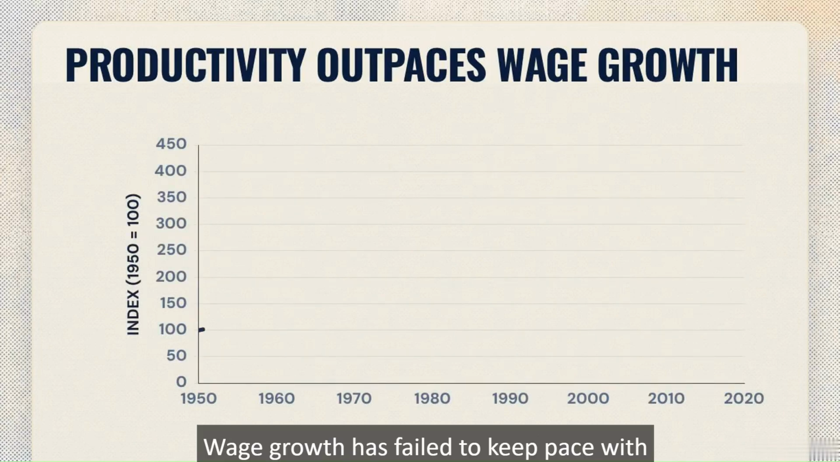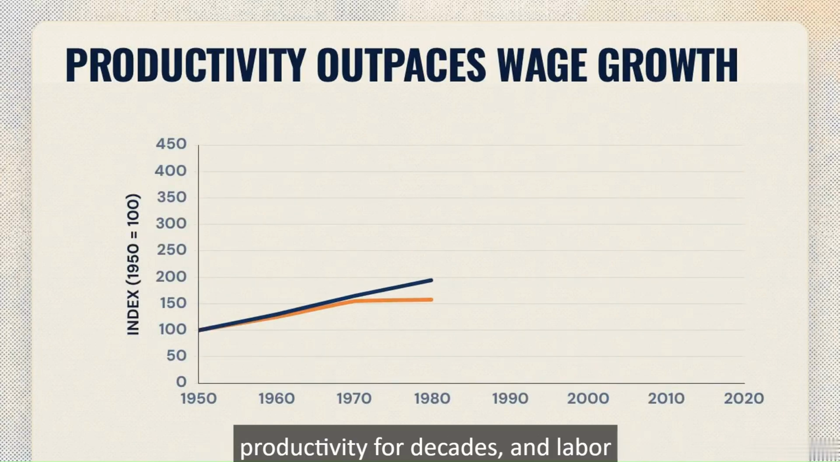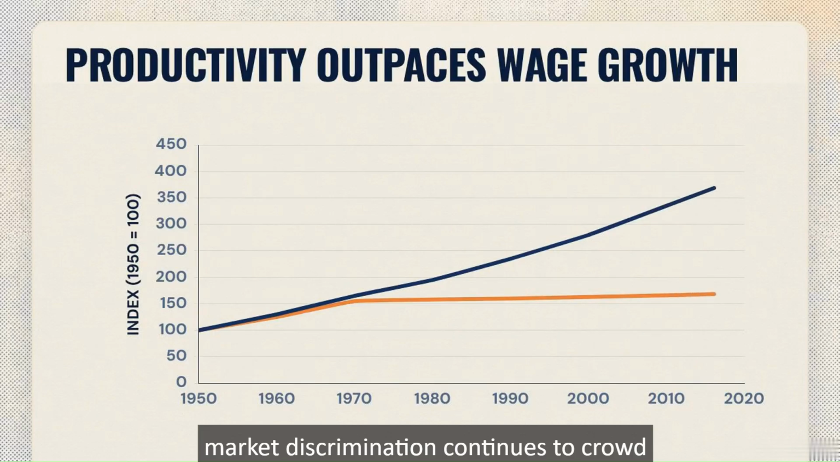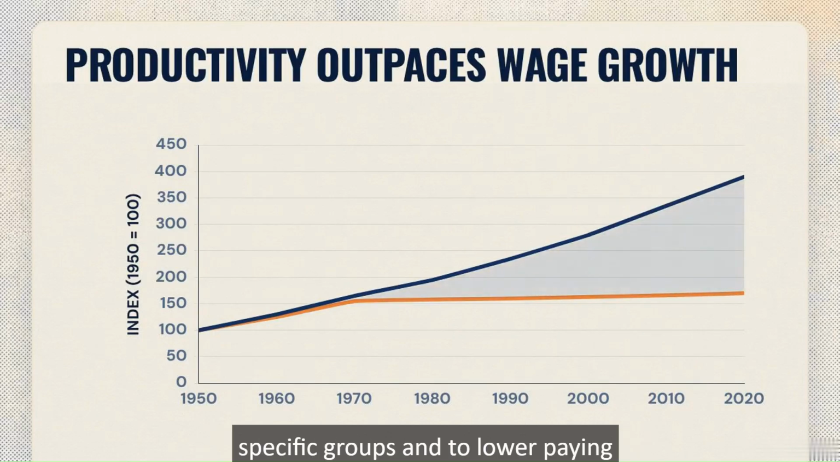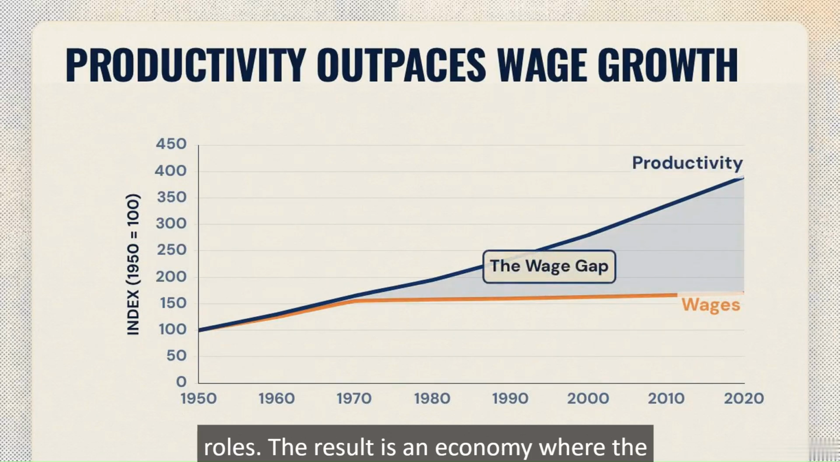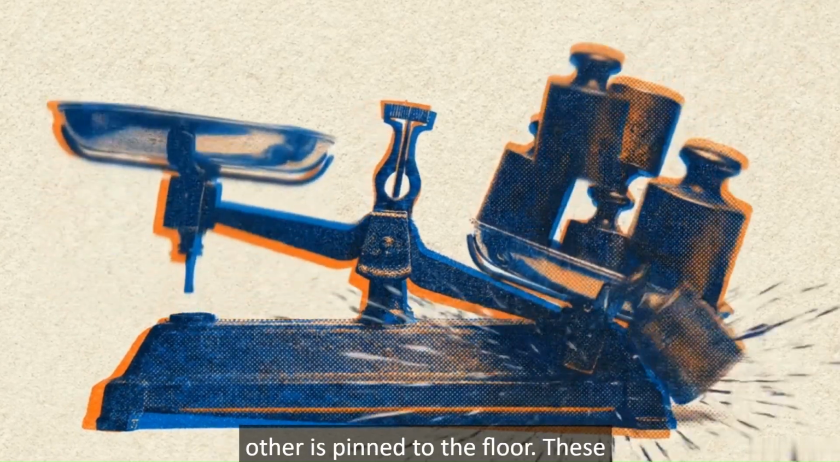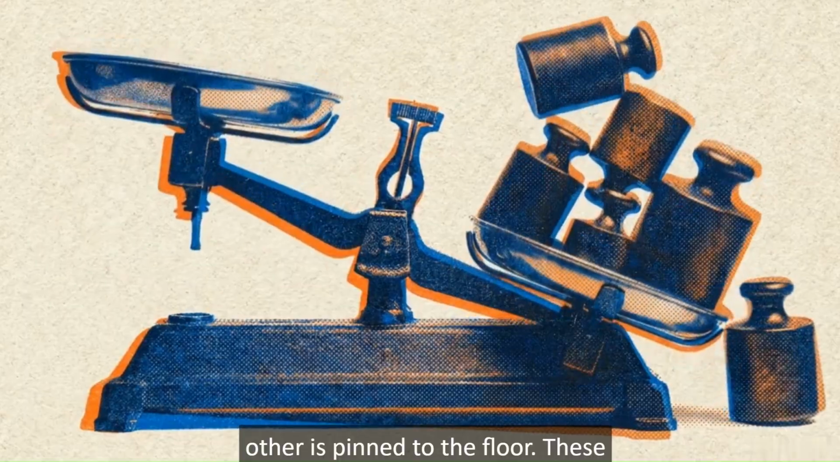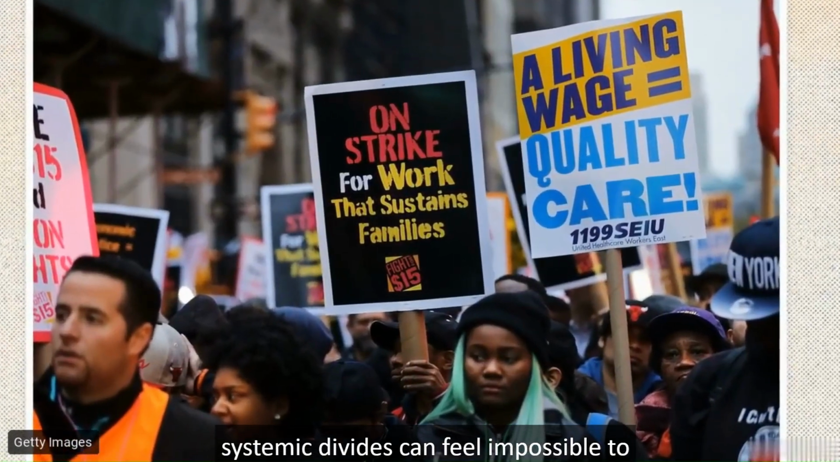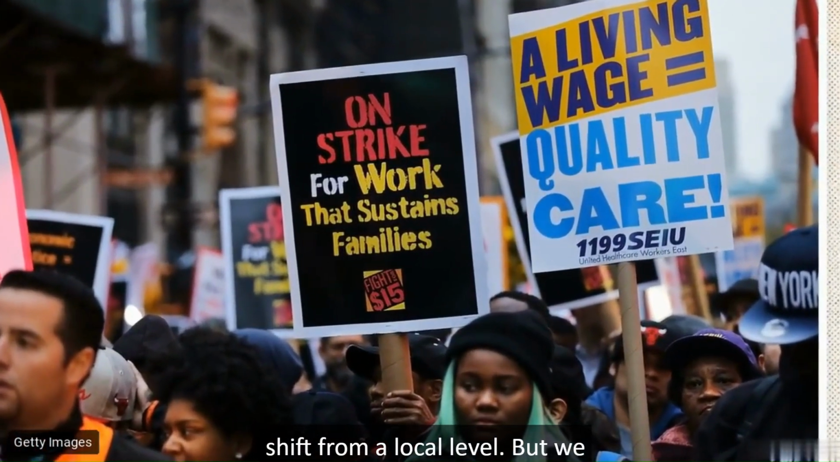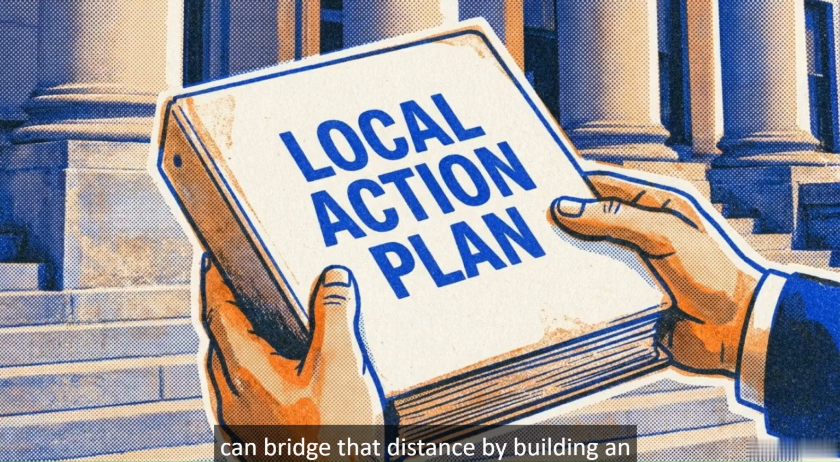Wage growth has failed to keep pace with productivity for decades, and labor market discrimination continues to crowd specific groups into lower-paying roles. The result is an economy where the weights are piled on one side, while the other is pinned to the floor. These systemic divides can feel impossible to shift from a local level, but we can bridge that distance by building an economic fairness advocacy toolkit.